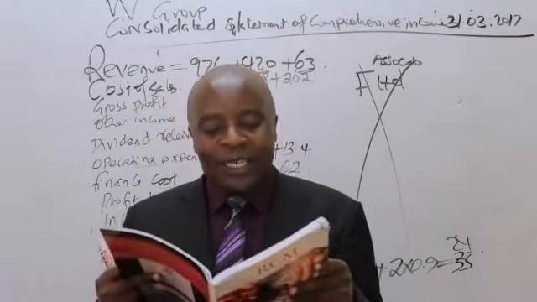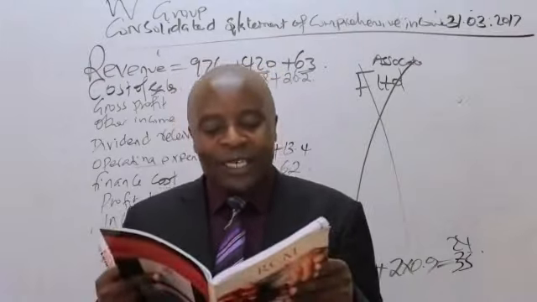Ladies and gentlemen, remember that intra-sales should always be deducted from the group sales and the group cost of sales. So come to the group sales here and you subtract 15, and the 15 there as well.